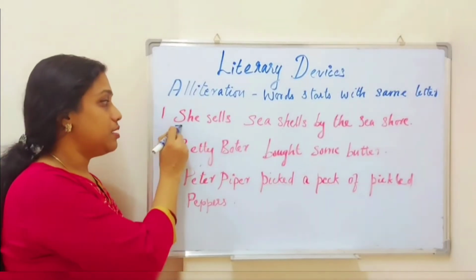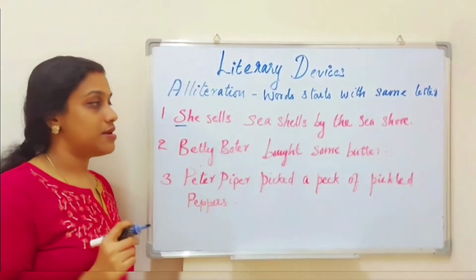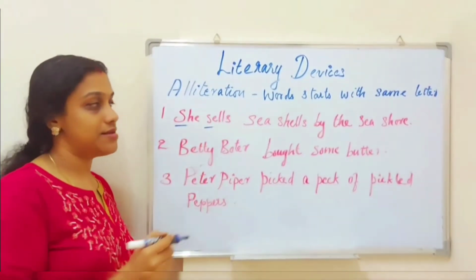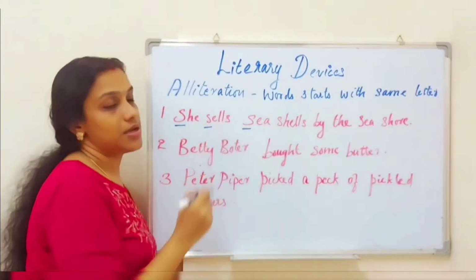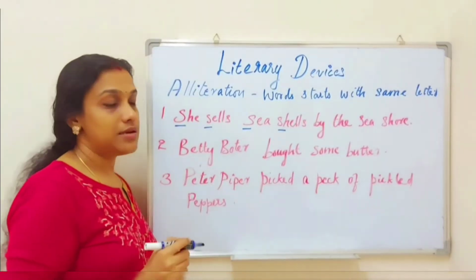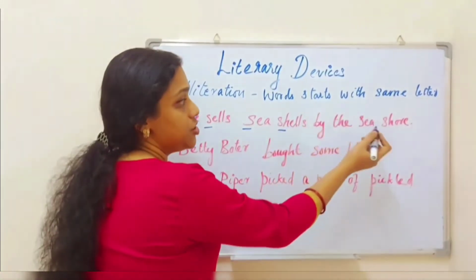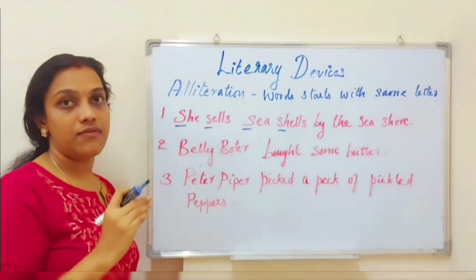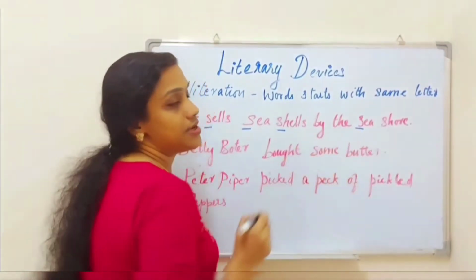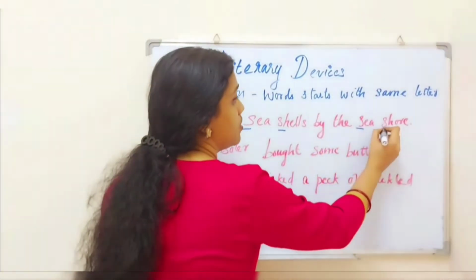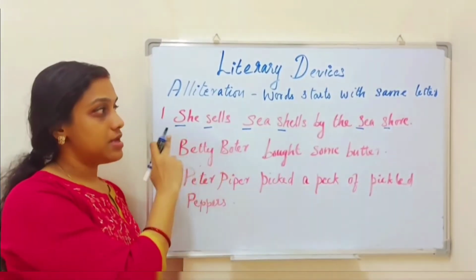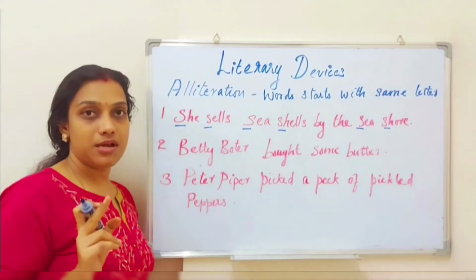She is the first word, starting with the consonant S. The second word is sells, which also starts with the same consonant S. Now see, here also the consonant is the same. Shells is the next word, and there also the starting consonant is S. By the seashore: by and the, these two words do not have the same consonant, so we can ignore that part. Now again, sea is there, which starts with S, and shore also starts with the same consonant S. So most of the words in this sentence start with the same consonant.